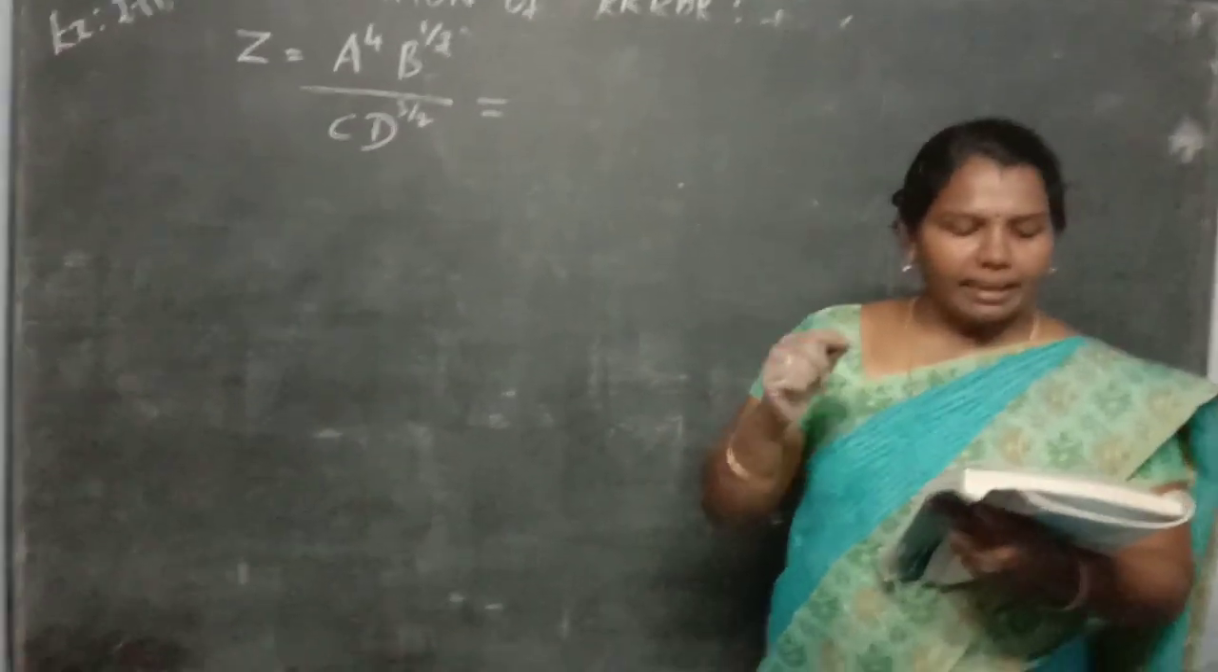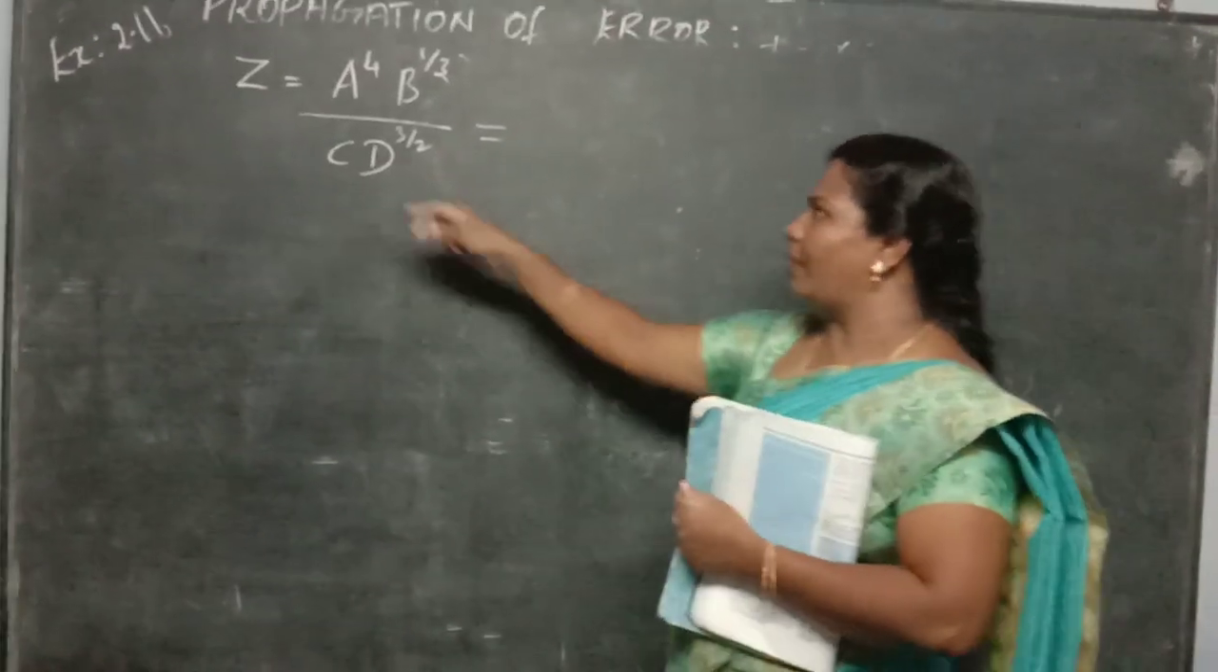What is the question here? Find the relative error in Z. Here the Z value is given. What is the Z value given?